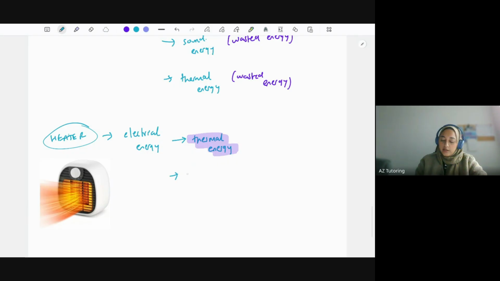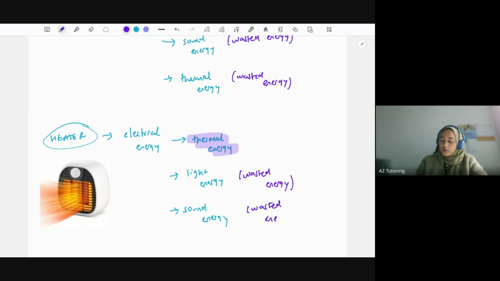Well, there's light energy which is coming out. So you don't necessarily need to see why it is as orange as it is. So again, that's wasted. It defeats the purpose here. Sometimes these are quite noisy as well. So again, sound energy could come from them, which we don't need. So again, that's wasted energy.